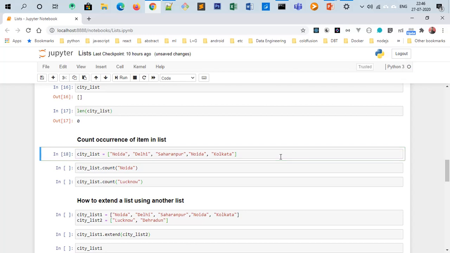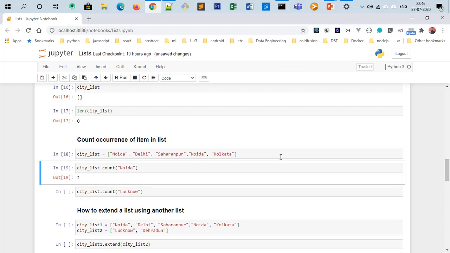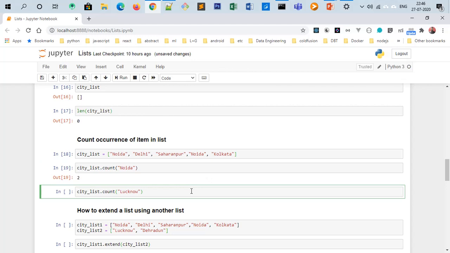I intentionally put Noida twice in this city_list because I want to know the count of the city Noida. So if you check city_list.count for Noida, it will return 2 because Noida is coming twice. But if you check the count of Lucknow, it will return 0 because Lucknow does not exist in the city_list.